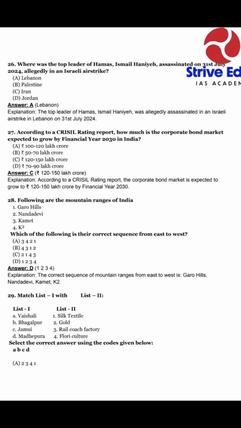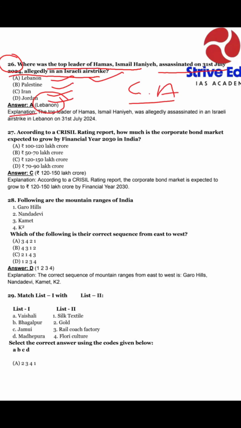Okay, dear students, our next question, question number 26. Where was the top leader of Hamas, Ismail Haniyeh, assassinated on 31st July 2024, allegedly in an Israeli airstrike? Option A, Lebanon. Option B, Palestine. Option C, Iran. Option D, Jordan. It is a current affairs based question. So our answer is Lebanon. For explanation, the top Hamas leader Ismail Haniyeh was assassinated in an Israeli strike in Lebanon on 31st July 2024.